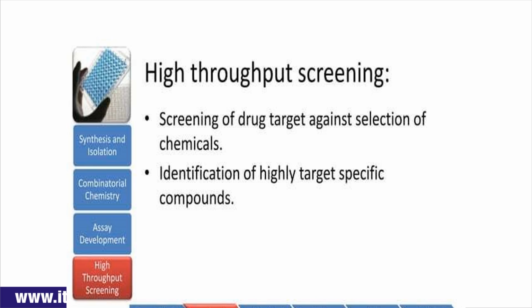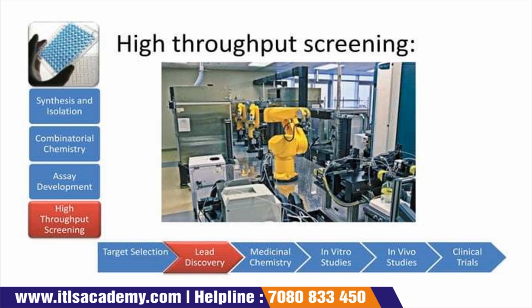Now next is high throughput screening. Okay, high throughput screening of a drug target against a selection of chemicals, and identification of highly target specific compounds. The next is the high throughput screening diagram.